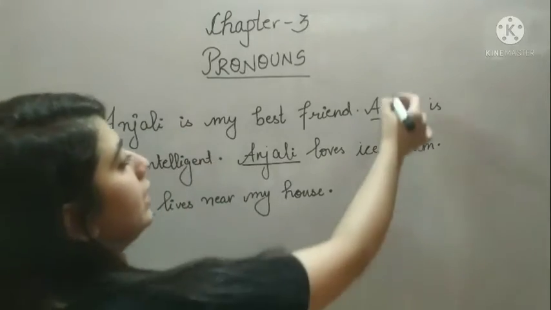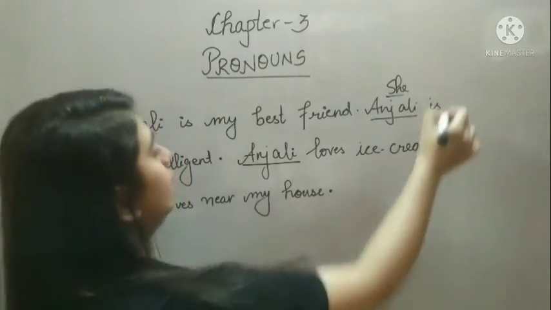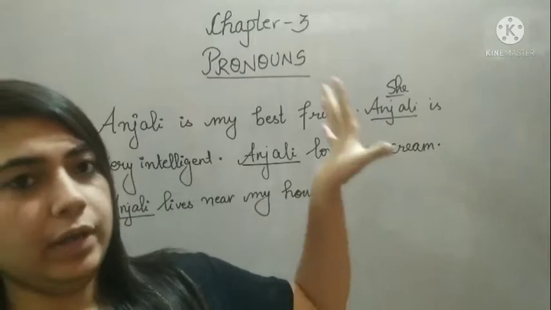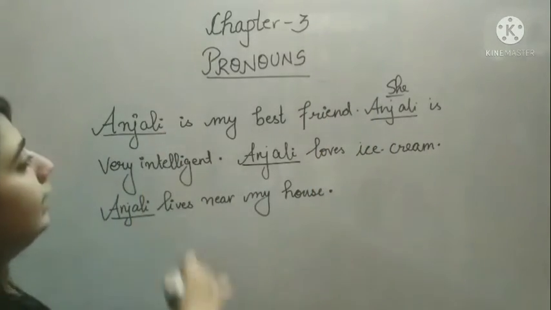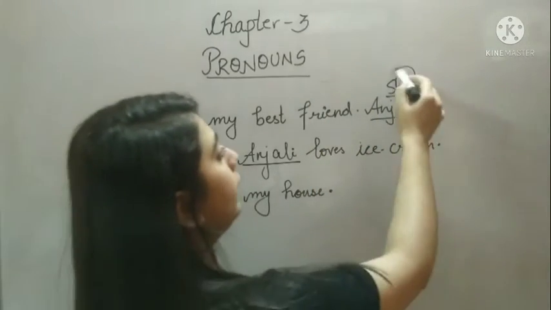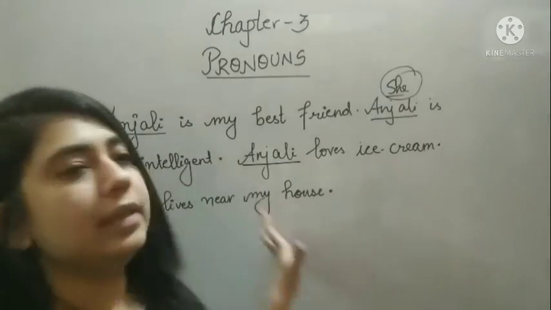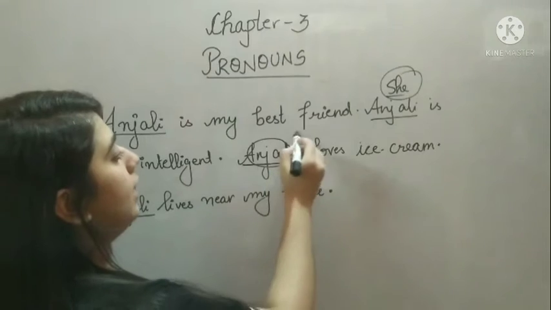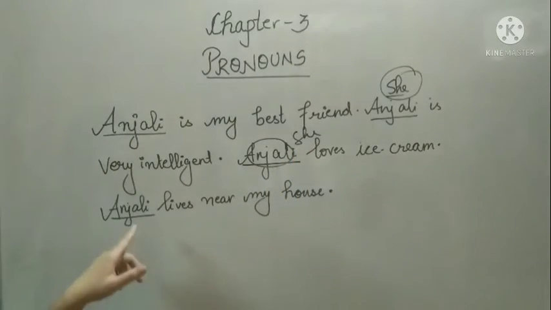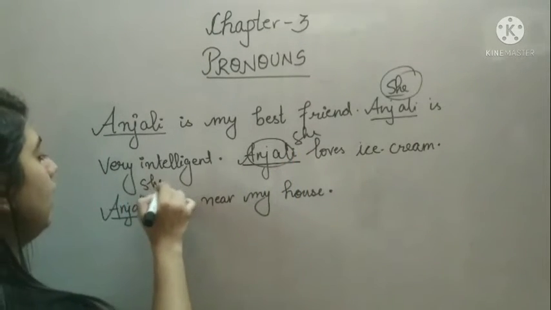I can also say she. No, Anjali is my best friend. Once I can take the name and after that here I can use she. She is very intelligent. She loves ice cream or she lives near my house.